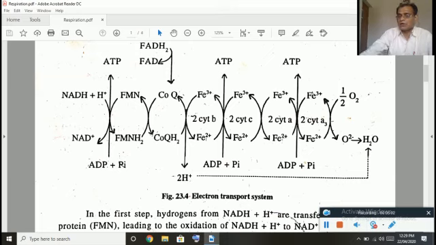When cytochrome A undergoes oxidation, it releases the electron, and these electrons are accepted by cytochrome A3. During this transfer also, the amount of energy released is more, so here also a molecule of ATP is formed. When cytochrome A3 undergoes oxidation, it will become Fe3+, and the electrons released after the oxidation of cytochrome A3 are accepted by the molecular oxygen.